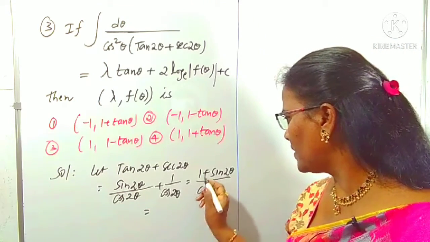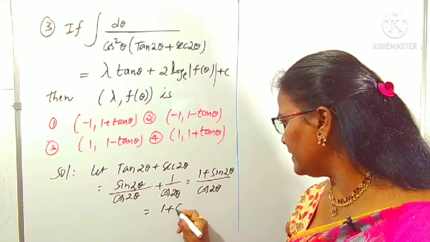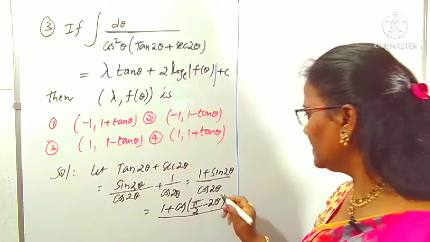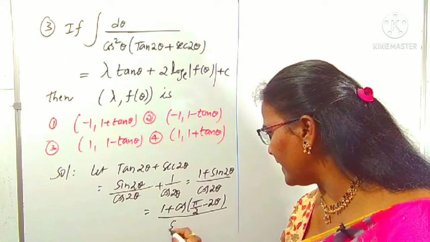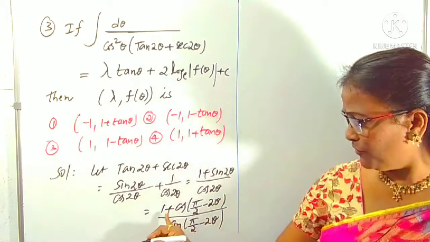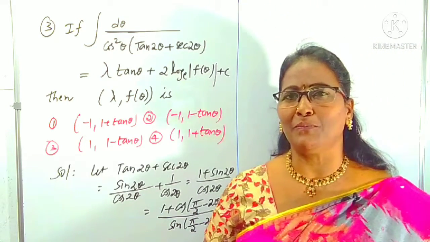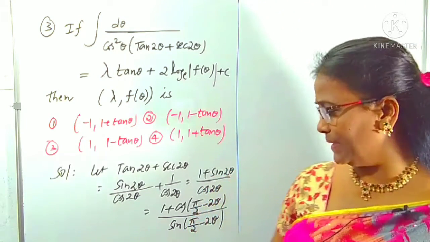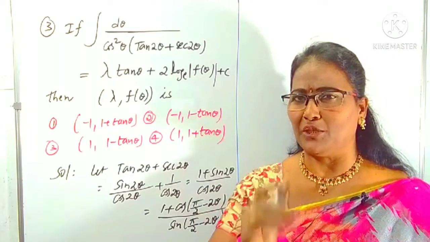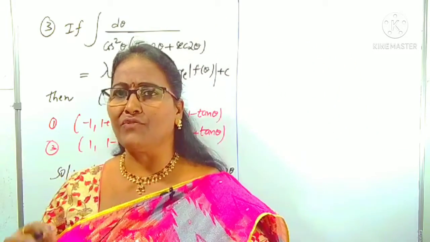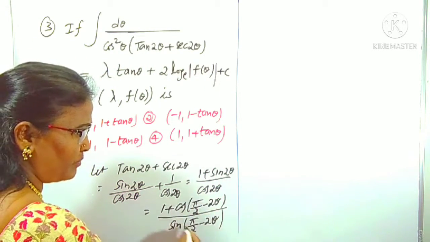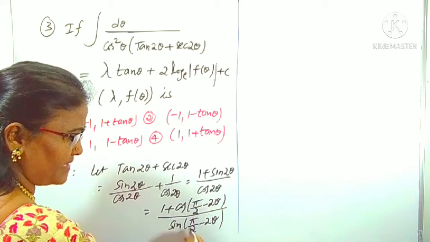In the next step, I am writing 1 plus sin 2 theta as 1 plus cos pi by 2 minus 2 theta, right? By, what is the denominator? Cos 2 theta, I am writing as sin 90 minus 2 theta. Why am I writing this? You can understand easily. We have the formula 1 plus cos theta. What is 1 plus cos theta? 2 cos square theta by 2. And the sin theta form you know very well: 2 sin theta by 2 cos theta by 2. Multiple and submultiple angles we have to use. That too, 1 plus cos theta and 1 minus cos theta are very important formulas. So that is only what I am using here. For using those formulas only, I reduce sin in terms of cos, and cos in terms of sin, right?